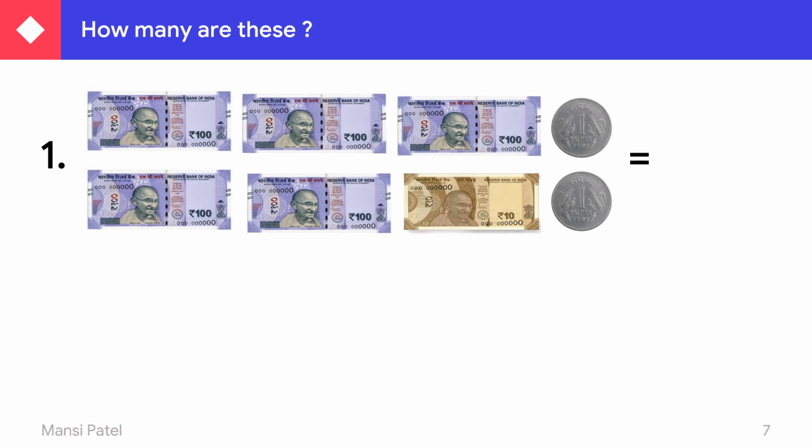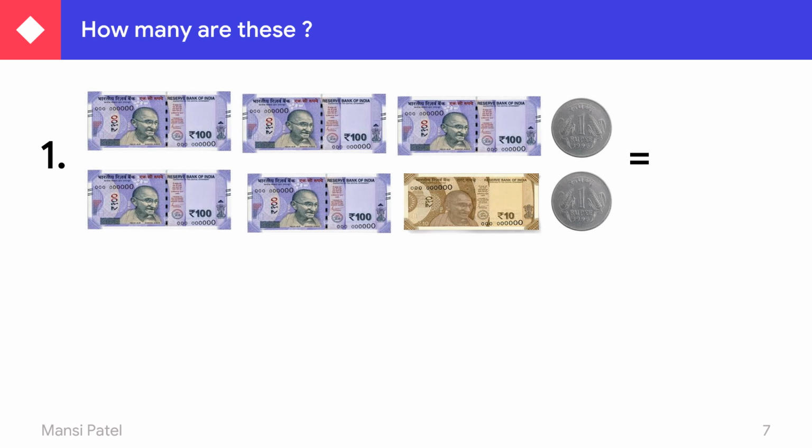Then after, how many notes of rupees 10? Tens place. A 10 rupees note is known as tens place. A 100 rupees note is known as hundreds place. And a 1 rupees coin or 1 rupees note is known as ones place.